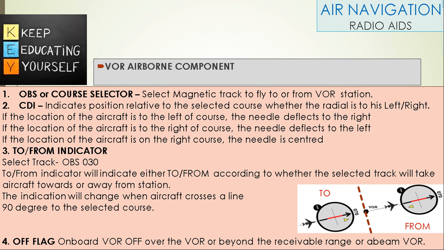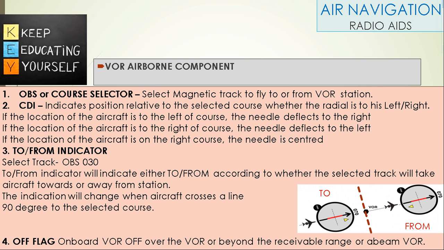If the location of the aircraft is to the left of the course, the needle deflects to the right. If the location of the aircraft is to the right of the course, the needle deflects to the left. So in this case, the aircraft has to simply follow the needle so that the needle will be centered. That will show the aircraft is on the right course.